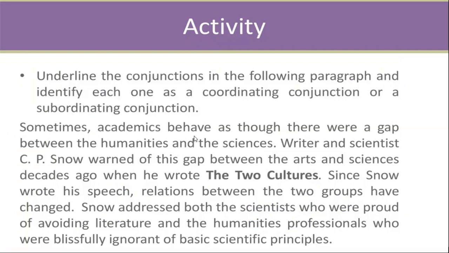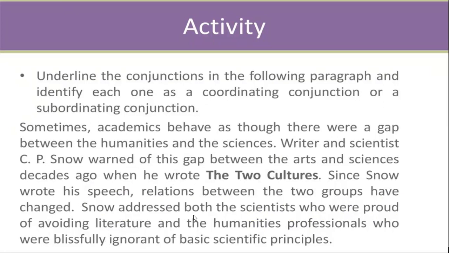Sometimes academics behave as though there were a gap between the humanities and the sciences. Writer and scientist C.P. Snow warned of this gap between the arts and sciences decades ago when he wrote The Two Cultures. Since Snow wrote his speech, relations between the two groups have changed.